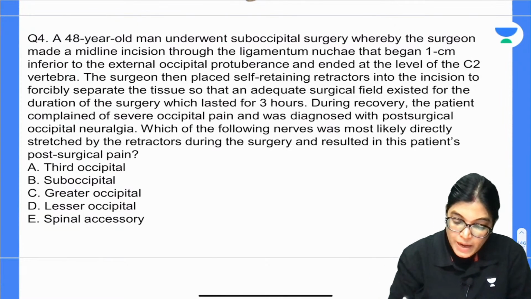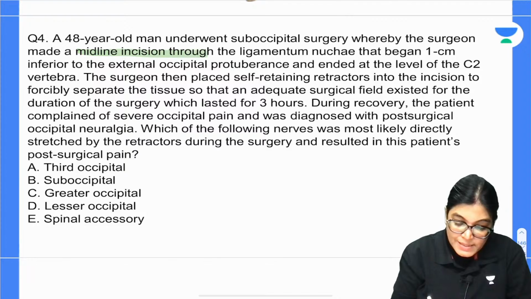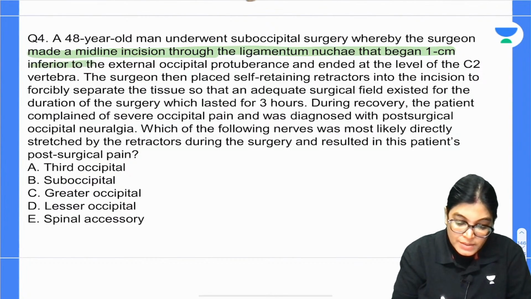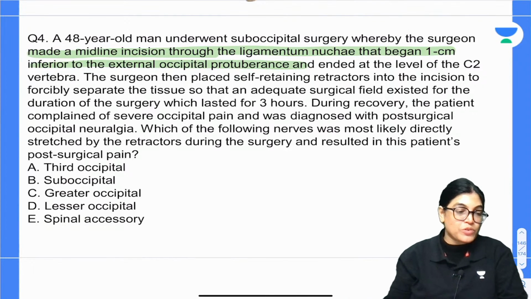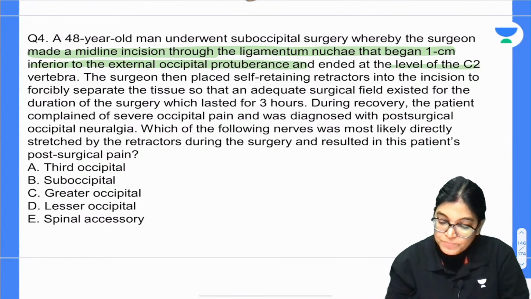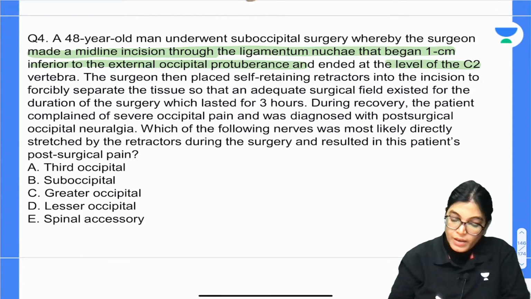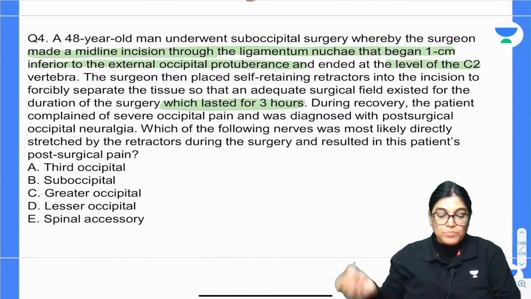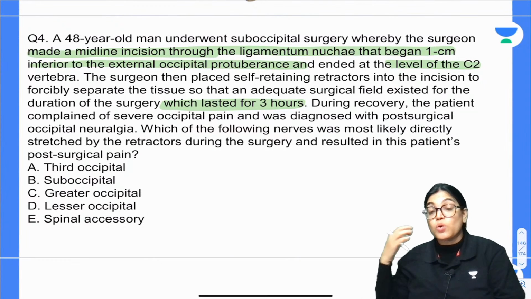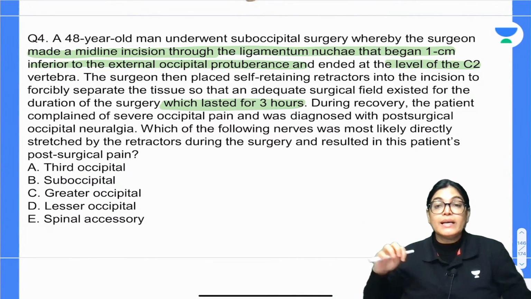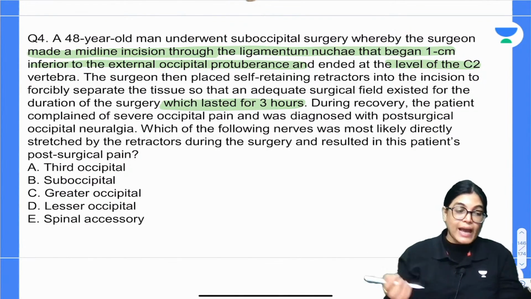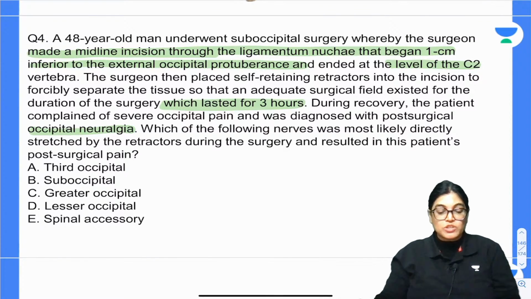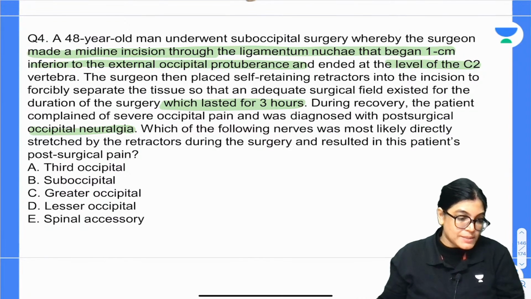The hint which is provided here is midline incision. The patient is having a midline incision through ligamentum nuchae 1 centimeter inferior to external occipital protuberance, extending to the level of C2. Duration is also important. For 3 hours, for so much long period of time, retractors are being used, so the pain the patient complains of is occipital neuralgia. Now tell me which is the nerve responsible for the case.